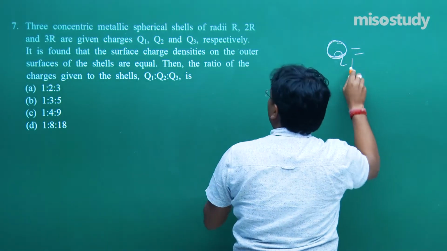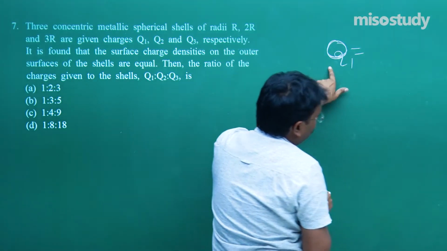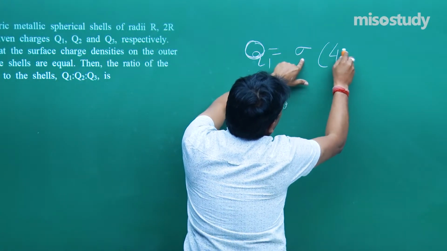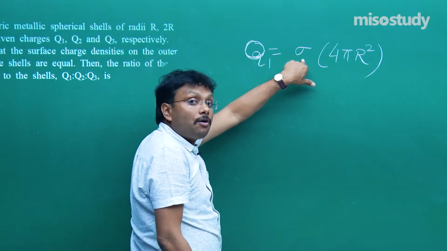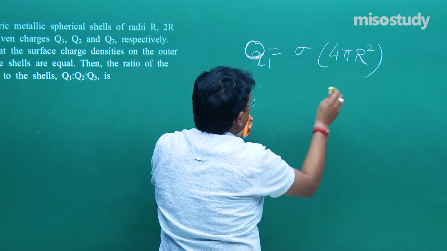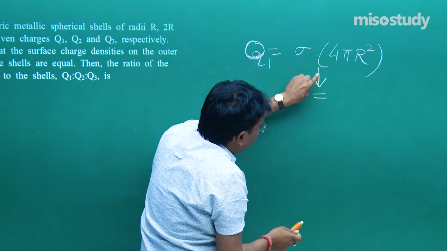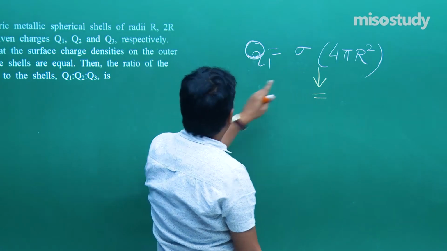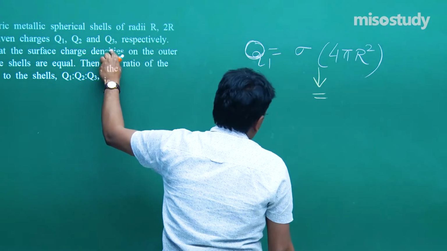Q1 is equal to, Q1 means for this small radius spherical shell, Q1 is equal to surface charge density into 4 pi r square, basic formula. During the discussion of Gauss law, we devoted so much time. Now this is also equal to the value for this Q2, and this is also going to be equal to Q3.